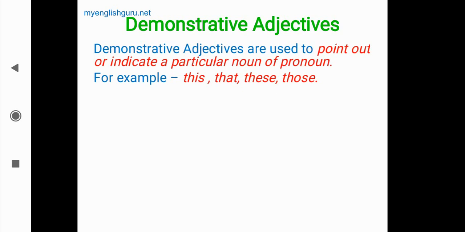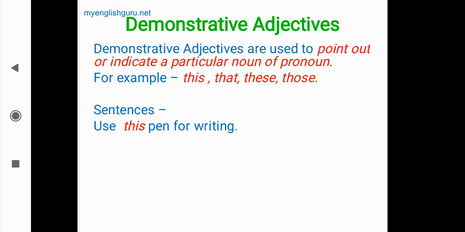Now we have seen these words are also used as demonstrative pronouns, but those demonstrative pronouns are used for nouns. But here it is used for the adjectives. Here, after the demonstrative this, there may be a noun. We'll see this sentence and we'll understand.